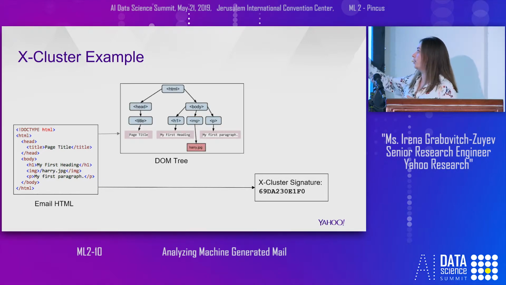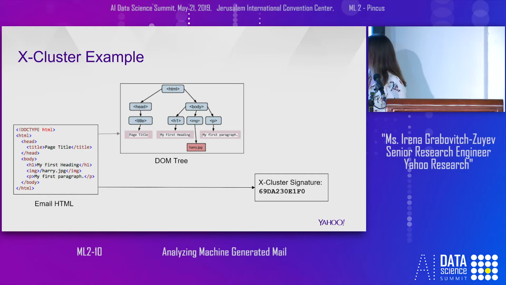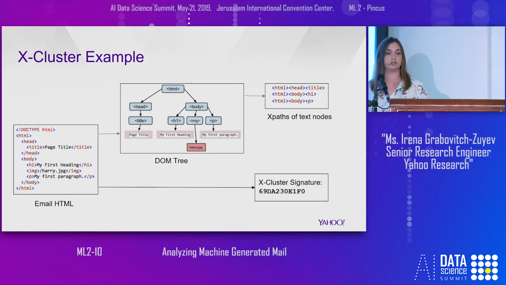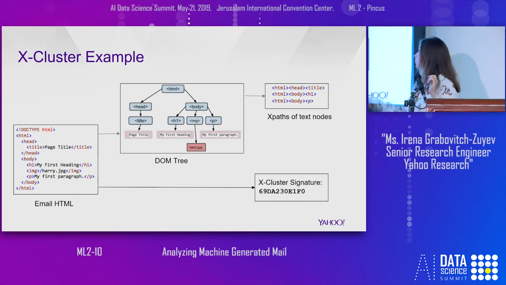So let's look at the HTML tree. We are looking only at the leaves, the textual leaves. We will ignore other leaves, and we will scan this tree from the root to the leaf. The concatenation of the HTML tags from the root to the leaf, we call it XPath. This ordered list of XPaths actually defines the structure of the message. Then we concatenate all the XPaths, and we apply some hash function to receive this signature.